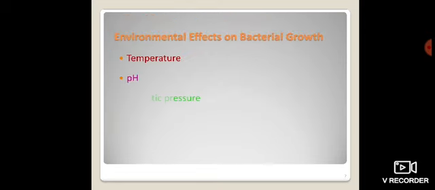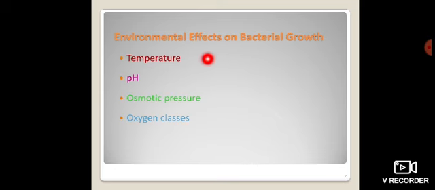Now, the environmental effect on bacteria. First, we discuss the environmental effect. Now we are going to discuss the development of your microorganism. When discussing the development of microorganisms, we first have to concentrate on the environmental factors affecting bacterial growth.